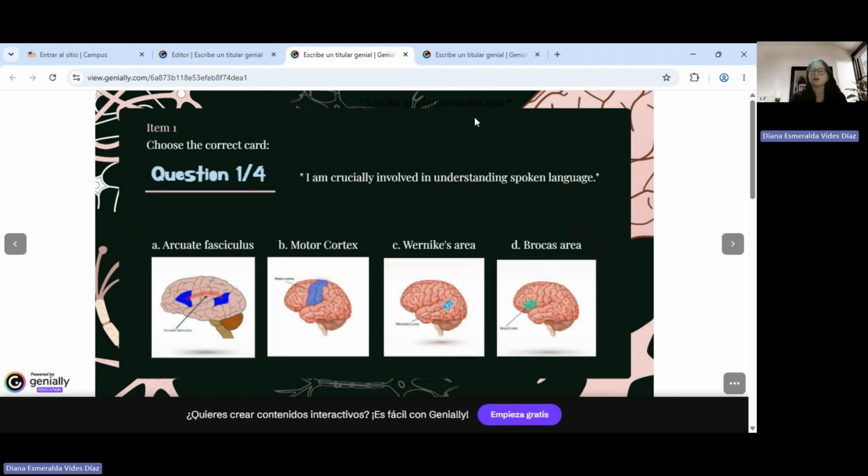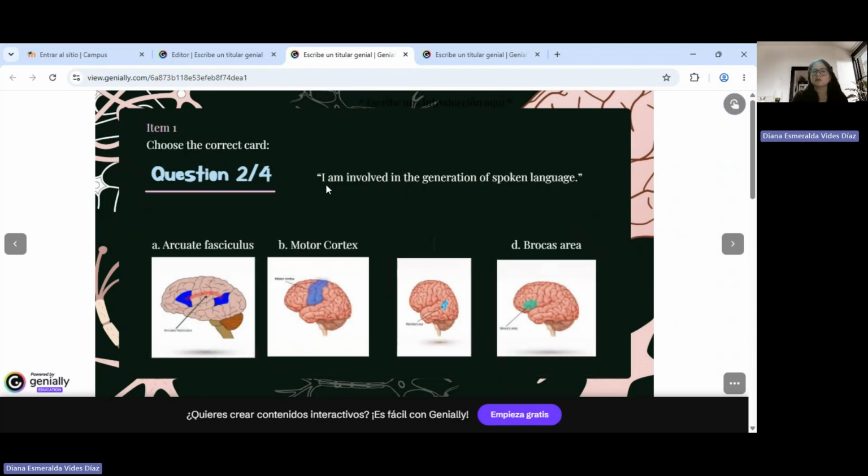So question number 1, I am crucially involved in understanding a spoken language. And this one is the awareness area. Why? Because this is the one in charge of understanding language or getting the message. So it cannot be the arcuate fasciculus because this one is in charge of connecting the awareness area with the broadcast area. It cannot be the motor cortex because this one is in charge of producing language physically. And it cannot be broadcast area also because this one is in charge of producing language. So let's choose awareness area.